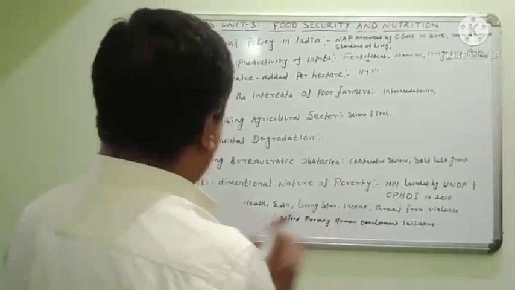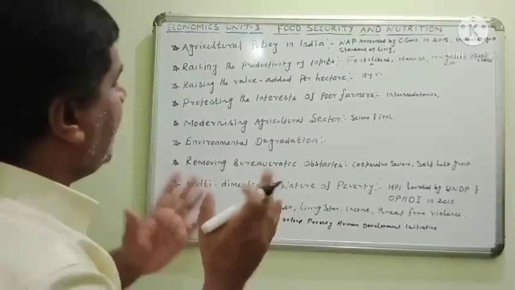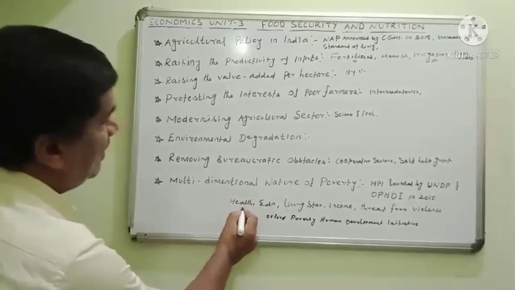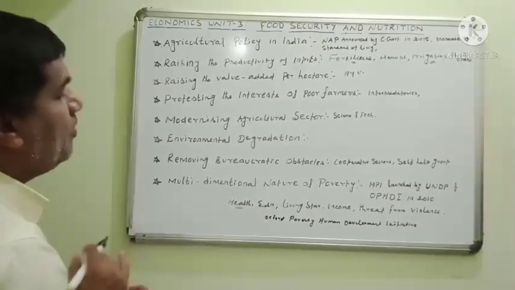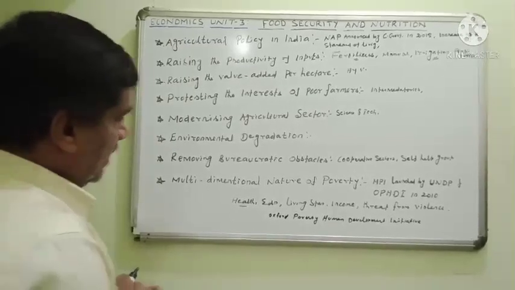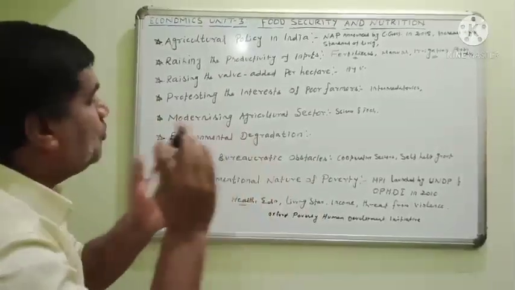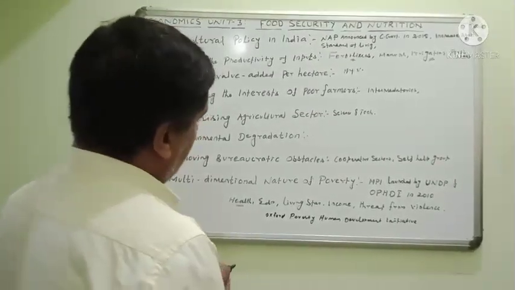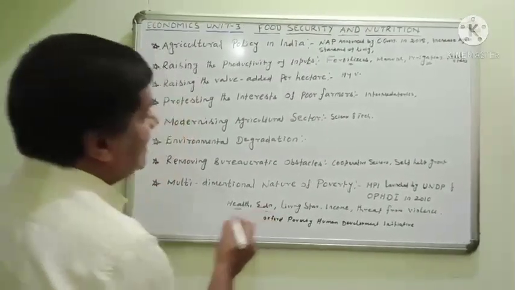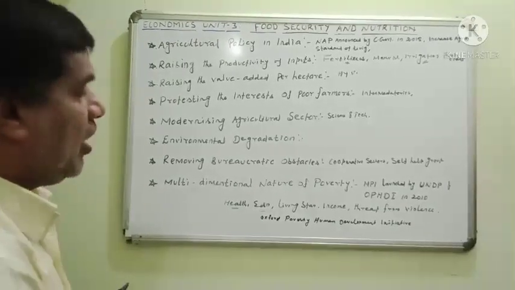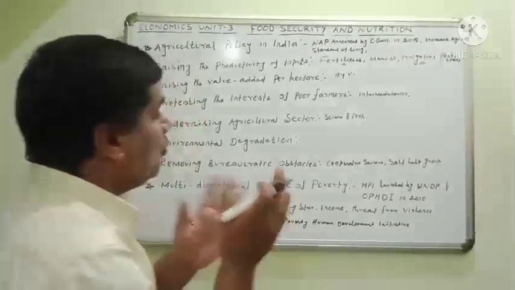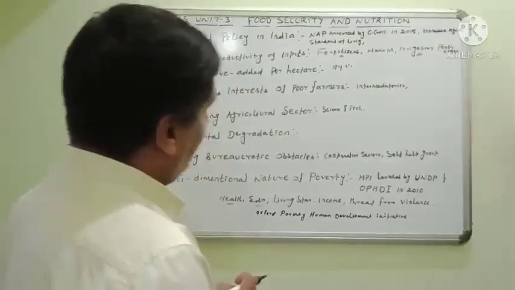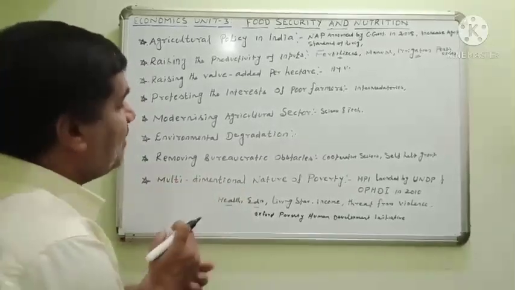In this scheme, they wanted to maintain health. The people's health is very, very important. First of all, the farmers' health must be maintained. If the health condition is very good, they produce more and more goods and services, agricultural goods and services. Then education. Education is very, very important for all the farmers, to know how to do agriculture in that area and what the benefits of agriculture are.